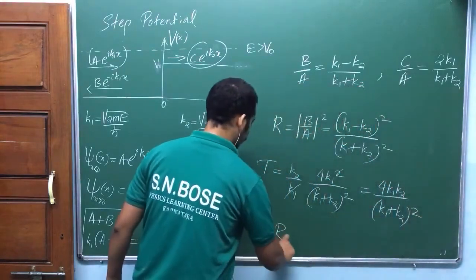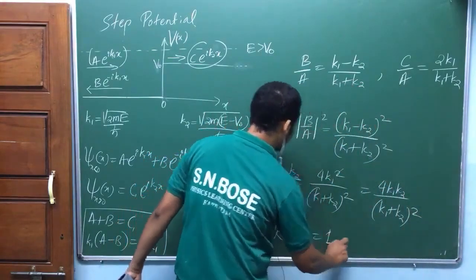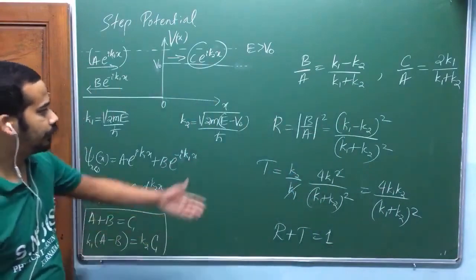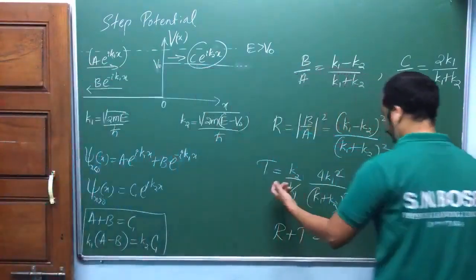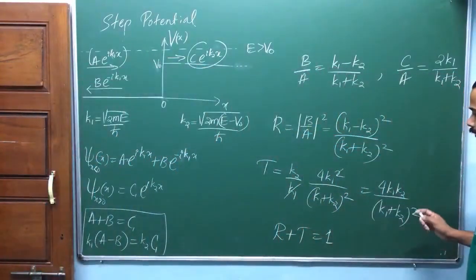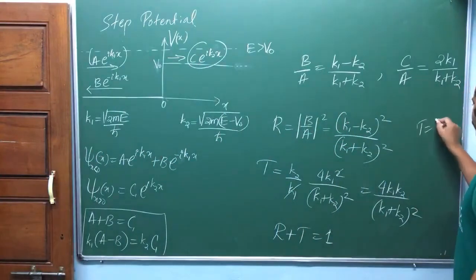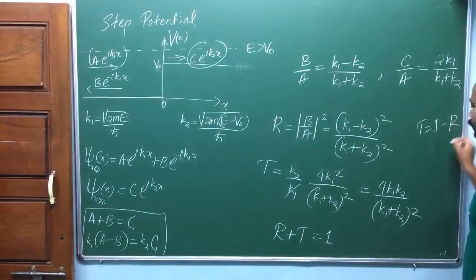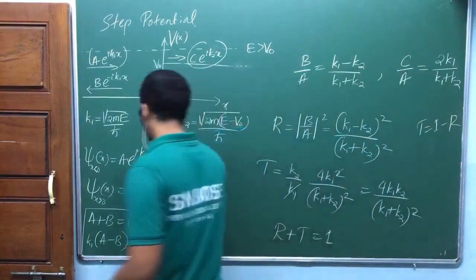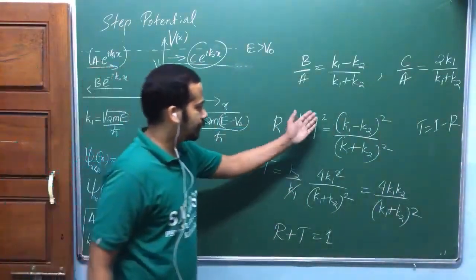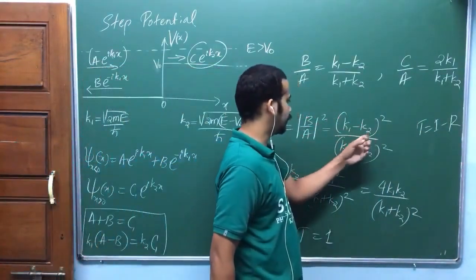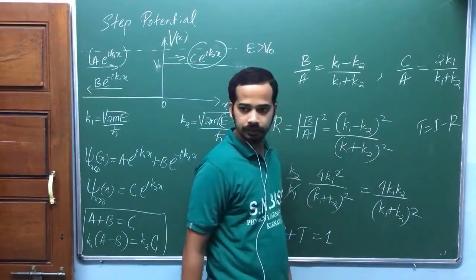You can check this out. If you add these two, you will get 1. Or you can find this one by taking 1 minus the reflection coefficient, isn't it? Transmission coefficient will be equal to 1 minus reflection coefficient. You can use that expression also. Check that out, okay? Because when you take the square, I think you will get K1 square plus K2 square minus 2 K1 K2, isn't it?